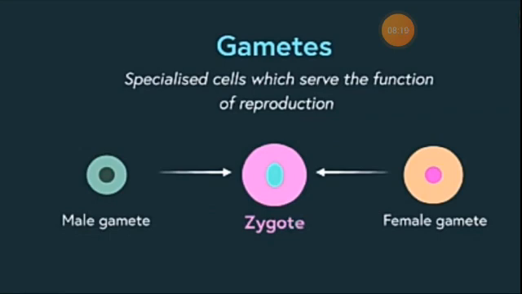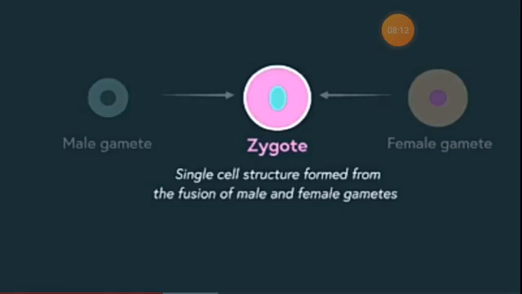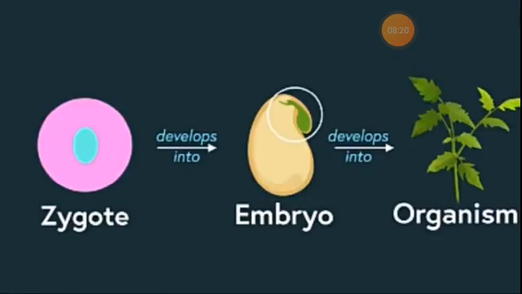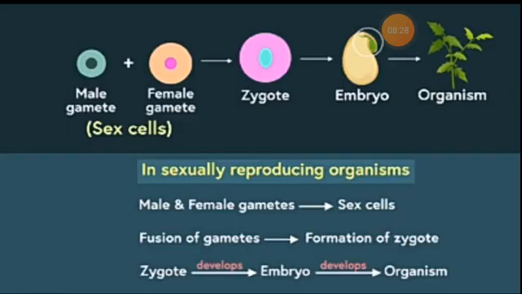Zygote is a single-celled structure formed when male and female gametes fuse. This single cell further develops into an embryo. An embryo is a structure that further develops into an organism. So, gametes are the special cells called sex cells present in organisms that participate in sexual reproduction.